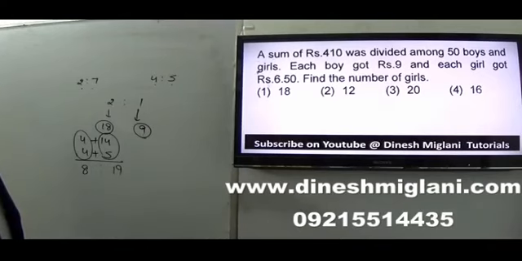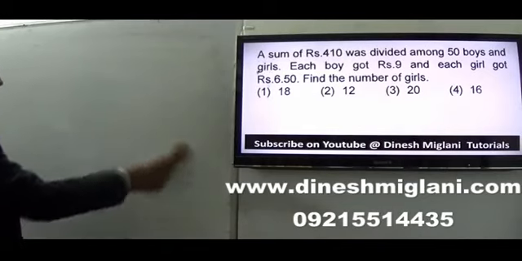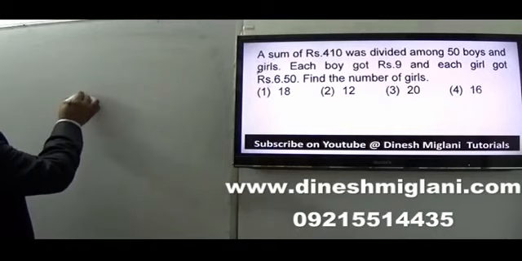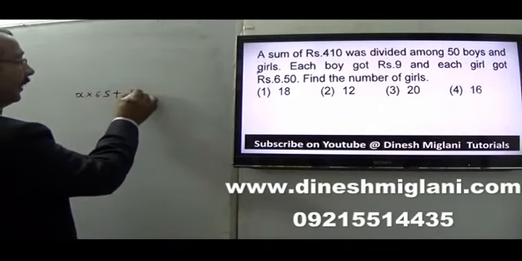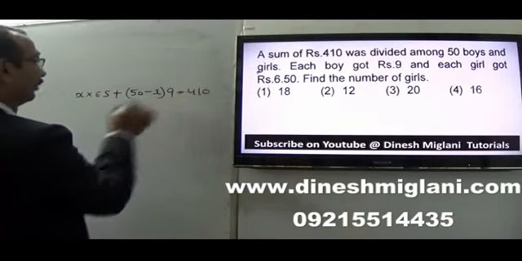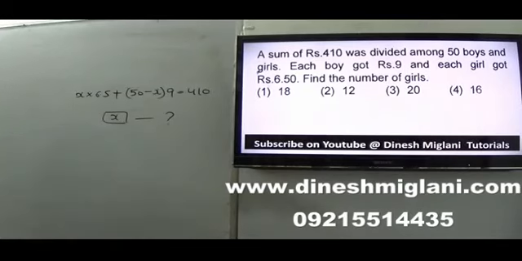A sum of 410 was divided among 50 boys and girls. Each boy got 9 and each girl got 6.5. We have to find the number of girls. Let us say number of girls are x. Girls get 6.5, so I can say x into 6.5. Boys would be 50 minus x and they get 9. Total sum is 410. We can find the value of x. Very easy question, right? So from here we can find the number of girls.